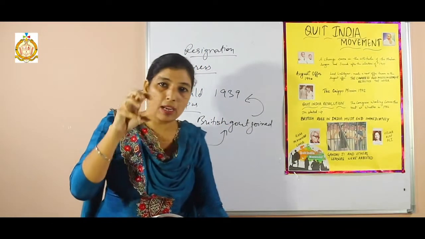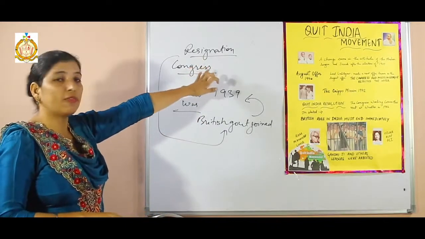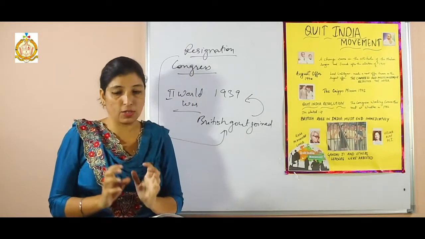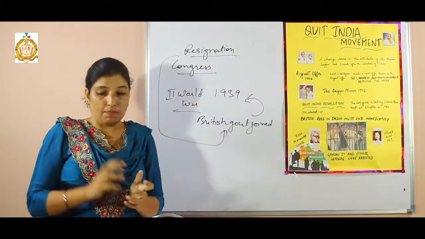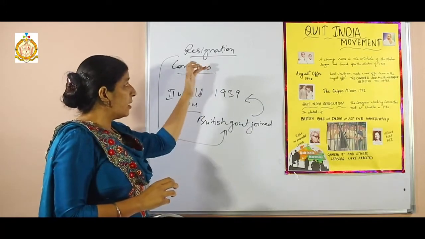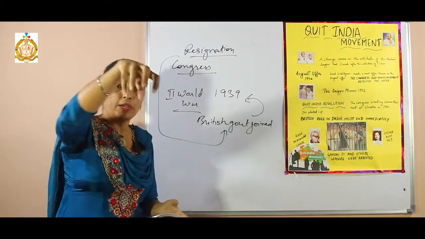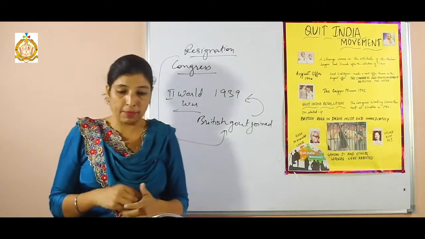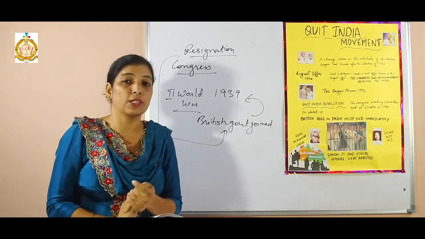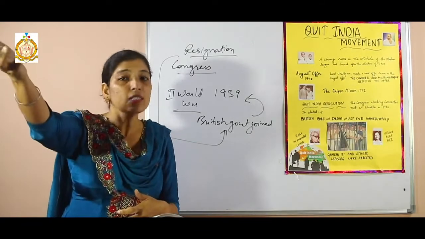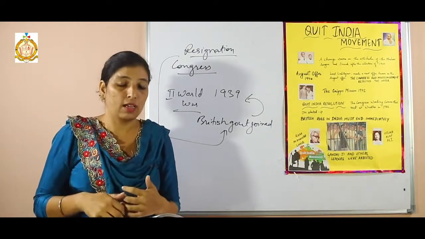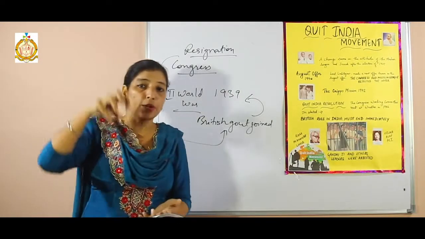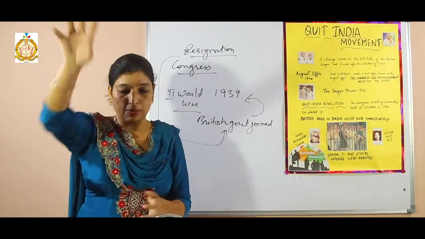So that was the main reason behind the resignation of Congress, because, as I already told you, the Indian National Congress was one of the leading parties, the best political party. Without consulting the Indian National Congress, the government declared that we are going to take part in the war. Clear? Then the Congress leaders asked how it was possible that we fight for another's freedom without any aid, without any help, or without any benefit.